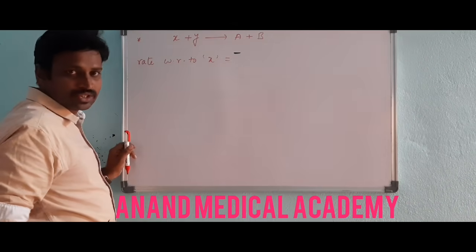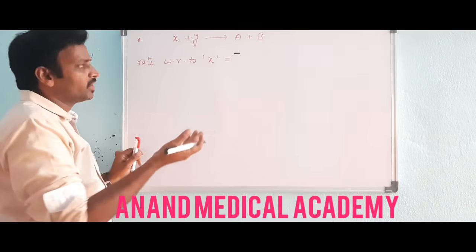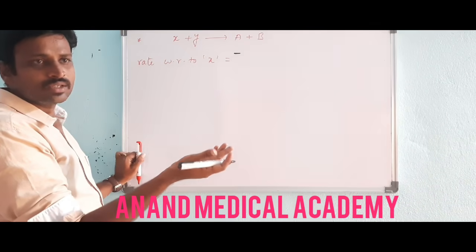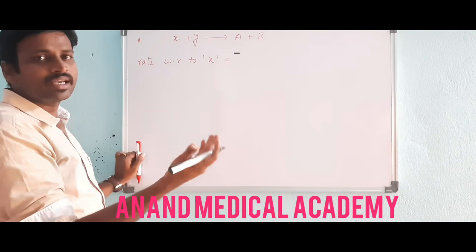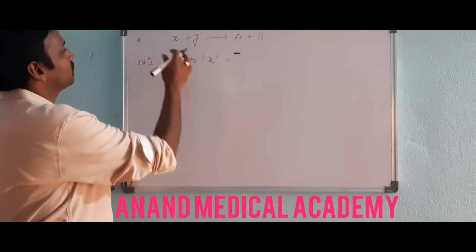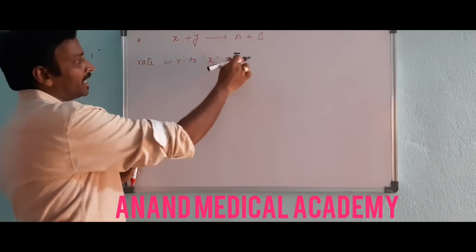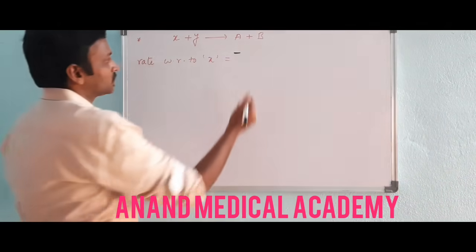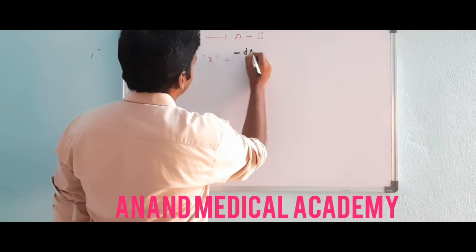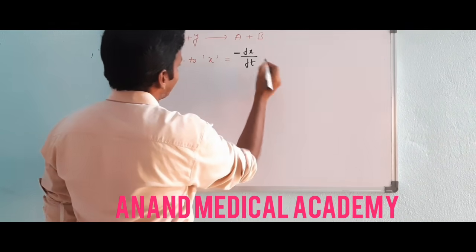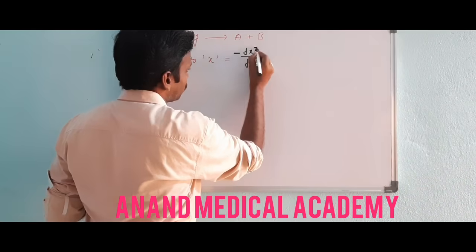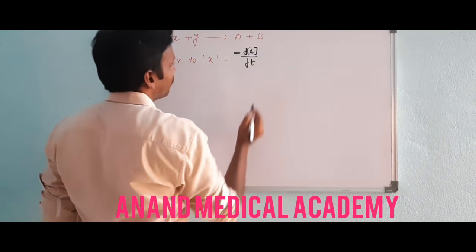It is not a quantity sign. This is an important thing, focus here. The change in concentration can be taken as C initial minus C final, or C final minus C initial. Initially it is more and finally it is less, so you can have a negative directly. So minus d concentration of X by dt, you can write like this: minus d[X] by dt.